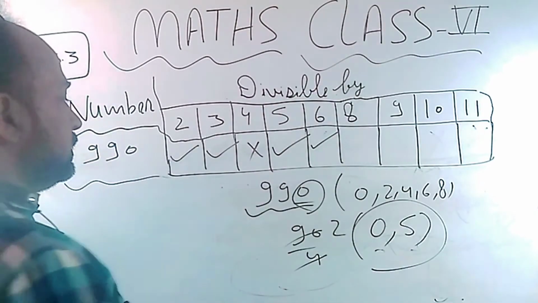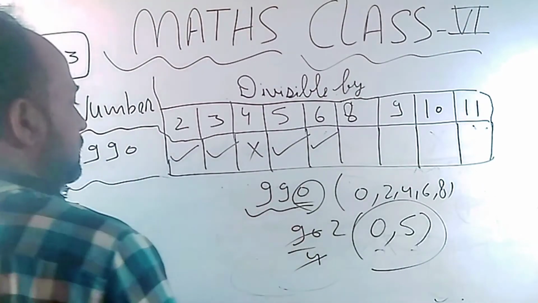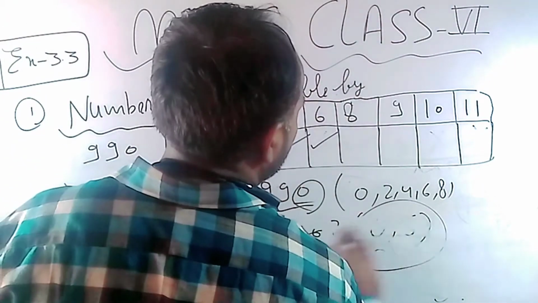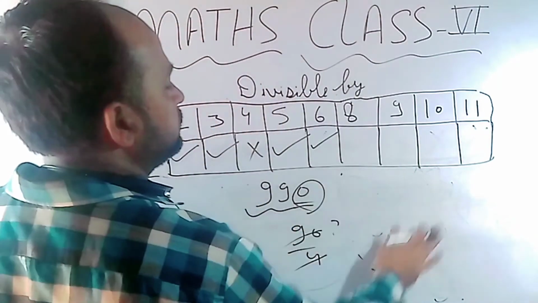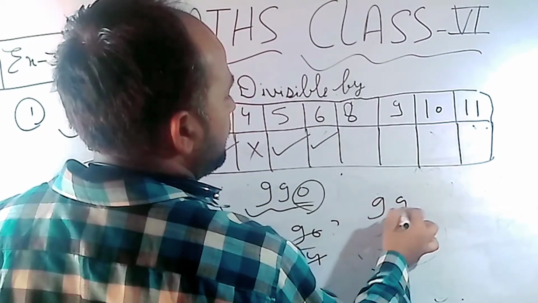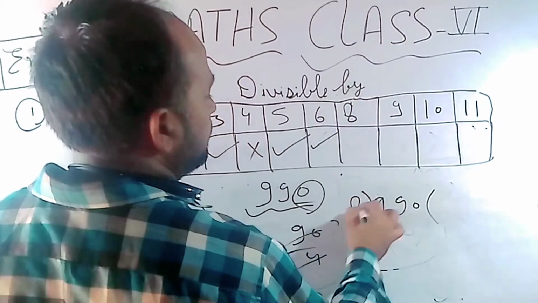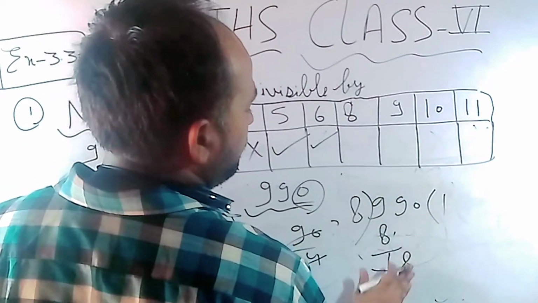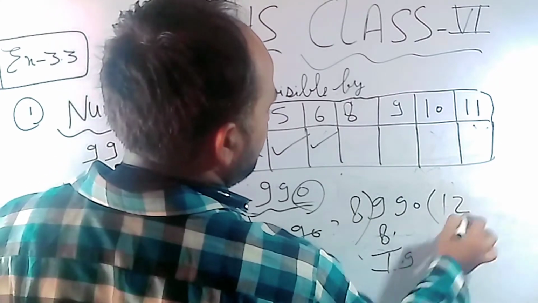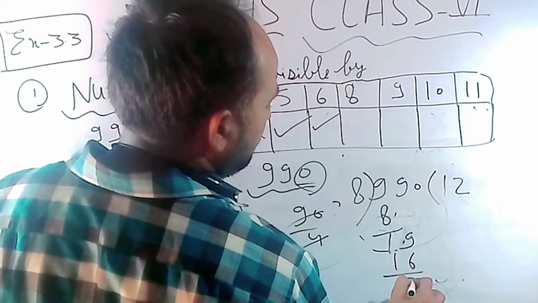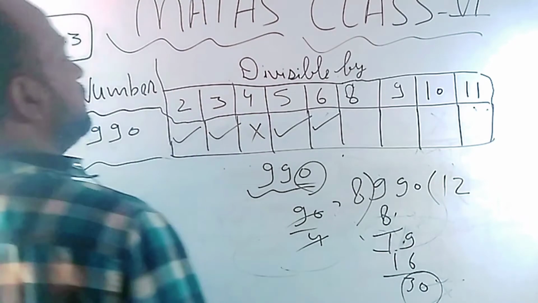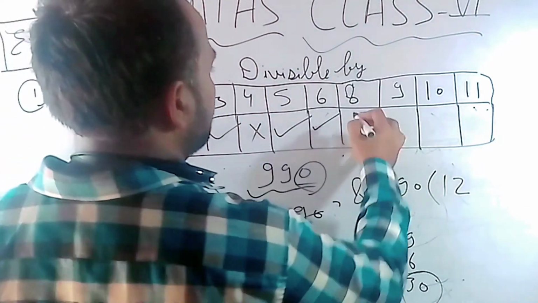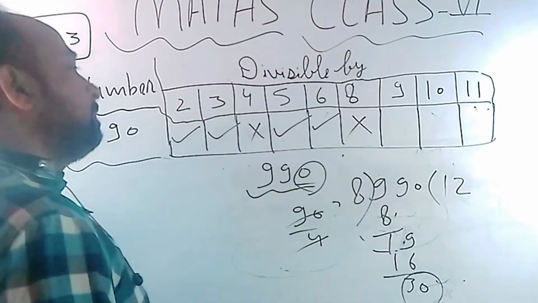Now by 8, last 3 digits. So divide 990 by 8. 8 ones are 8, 8 twos are 16, remainder 3. 30 will not come in the 8 table, so you can say it is not divisible by 8.